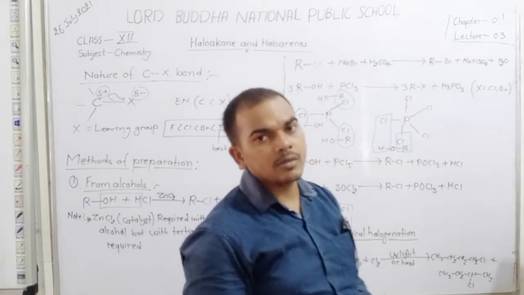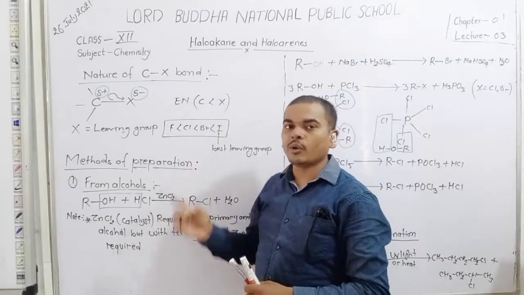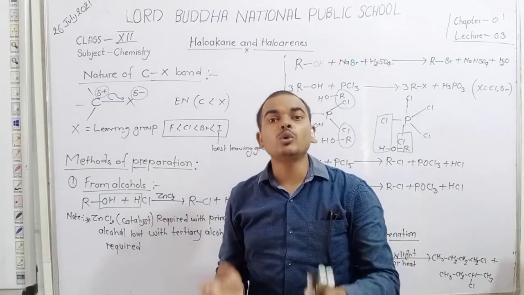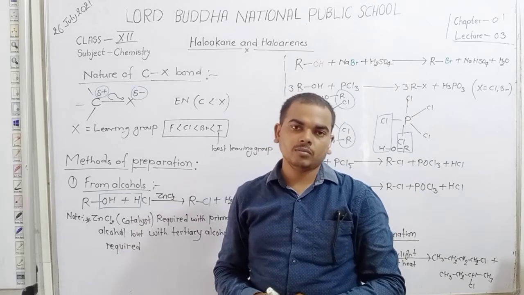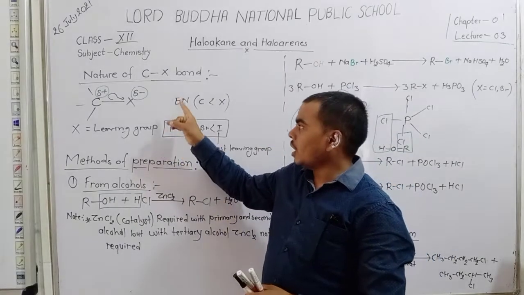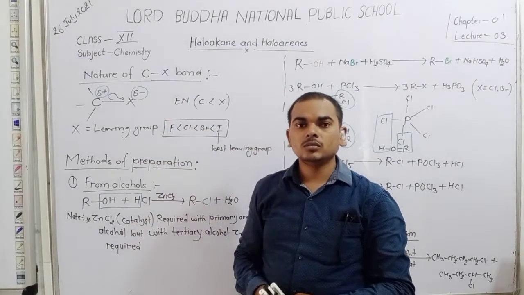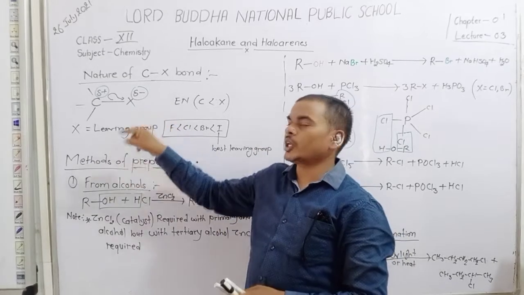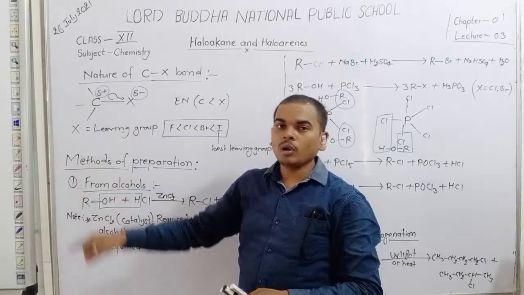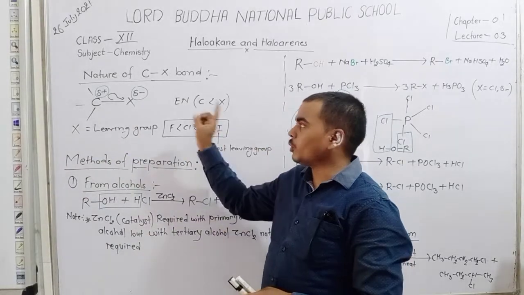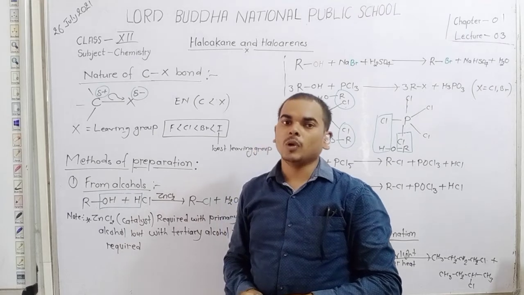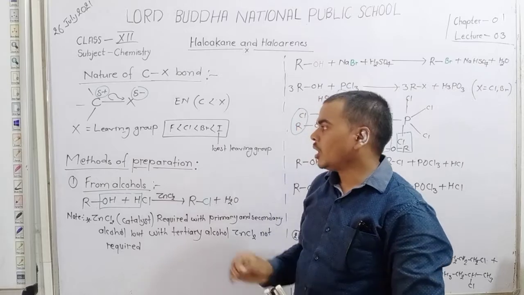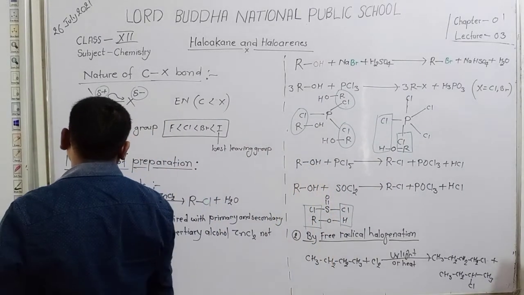The best leaving group is iodine. Yes, student, iodine is the best leaving group because of its larger size. Due to high electronegativity, the halogen has delta minus, and due to less electronegativity of carbon, it has delta plus. Due to high electronegativity, the dipole movement takes place towards the halogen. Okay, student. Now discuss the method of preparation.